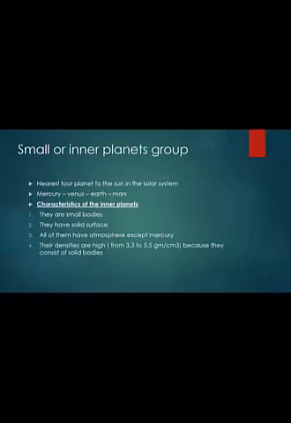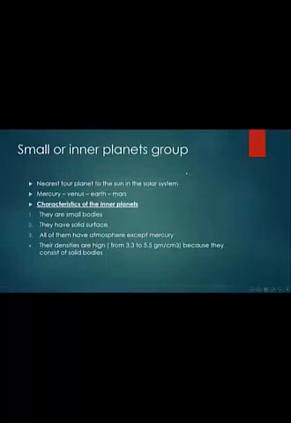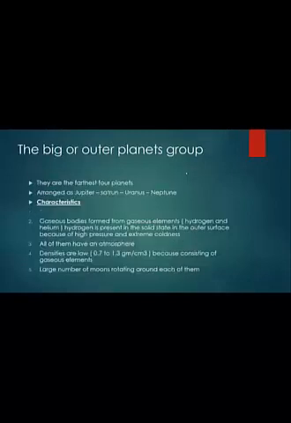Their densities are high, ranging from 3.3 to 5.5 gram per cubic centimeter, because they consist of solid bodies. As a result of these planets consisting of solid bodies, their densities became bigger. Number 5, they have a small number of moons rotating around them, except Mercury and Venus, which don't have moons.